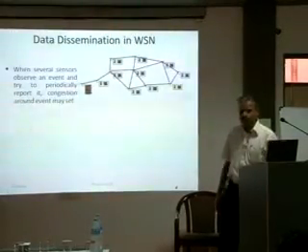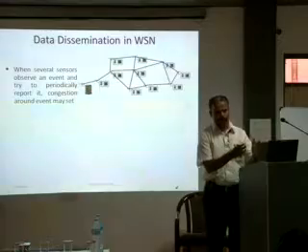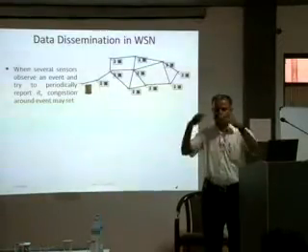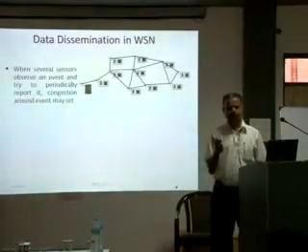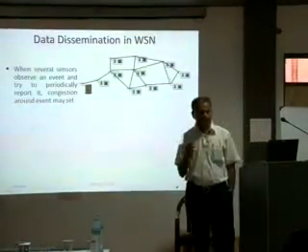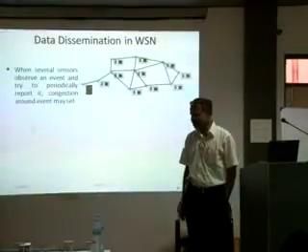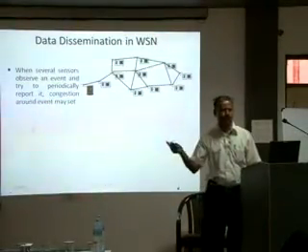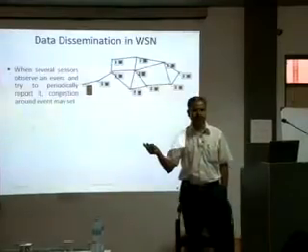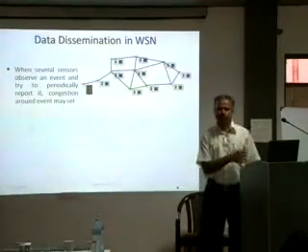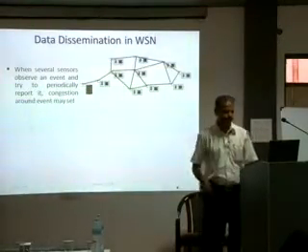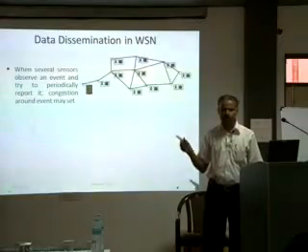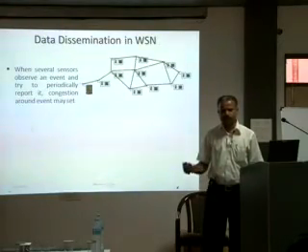Now, I am just giving a very high level taxonomy. There are two types of data. One is event generated data, the other is periodically, continuously generated data. Again, when we go to the input parameters, we will see what type of data will be available for the WSN. I am saying about the event generated data, right?